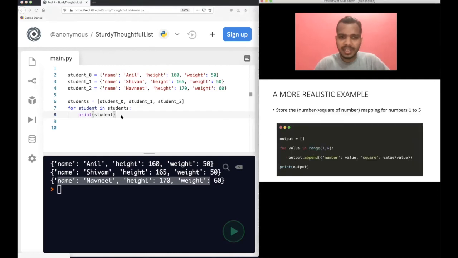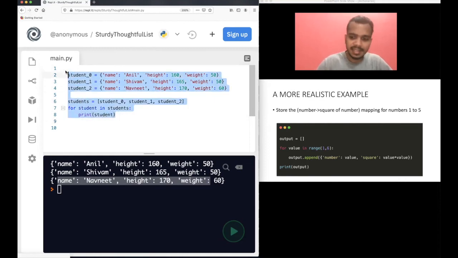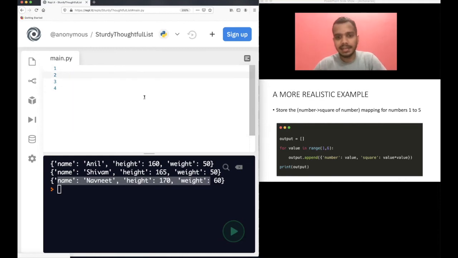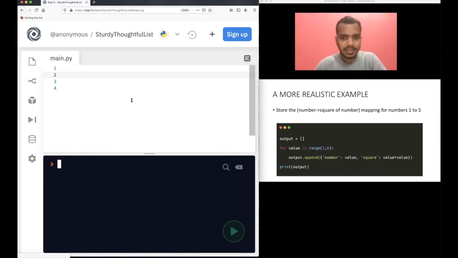I will give you a more realistic example, because in this case we already have defined this list. Now we will take a more realistic example. Let's clear this also. We have to store the number and the square of the number, mapping from 1 to 5. I will show you the code and explain what is happening. So I will have an initial list. Let me just write the code.